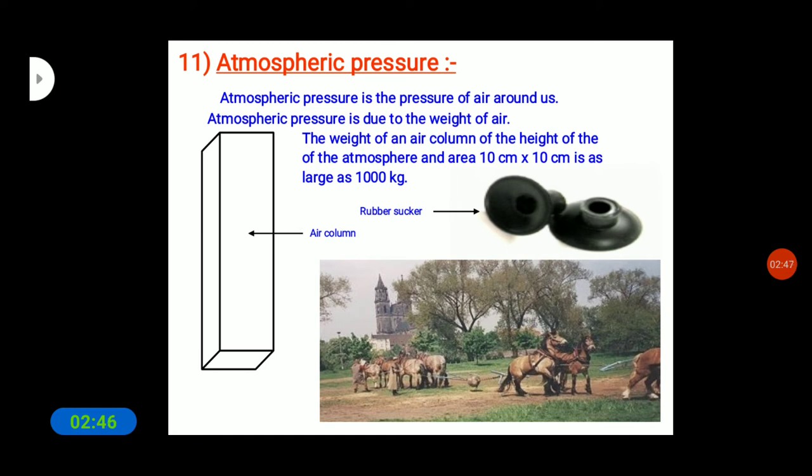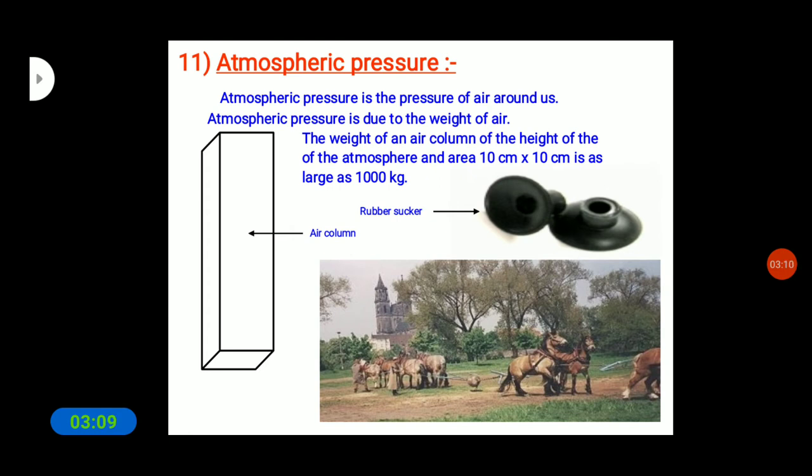When you press the sucker, most of the air between its cup and the surface escapes out. The sucker sticks to the surface because the pressure of the atmosphere acts on it. To pull the sucker off the surface, the applied force should be larger to overcome the atmospheric pressure.